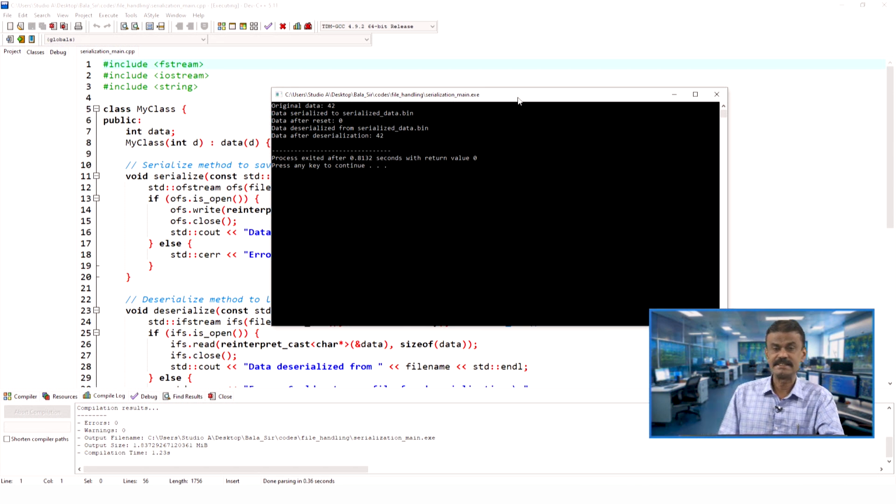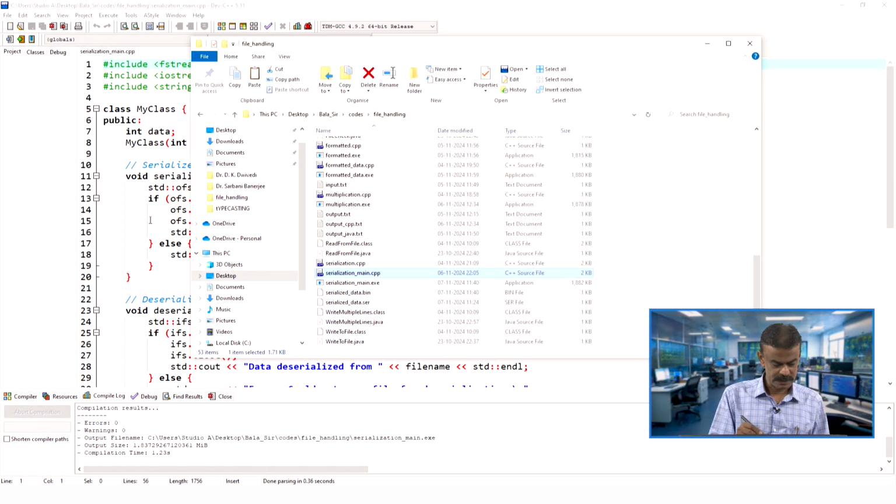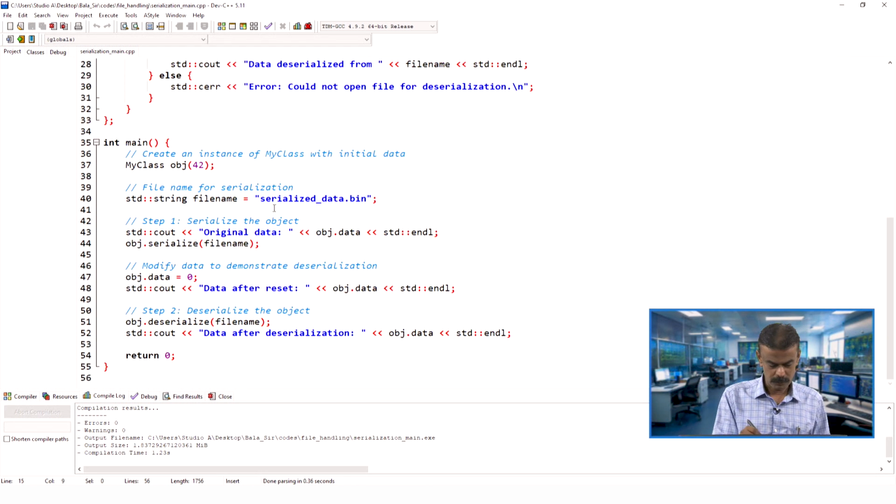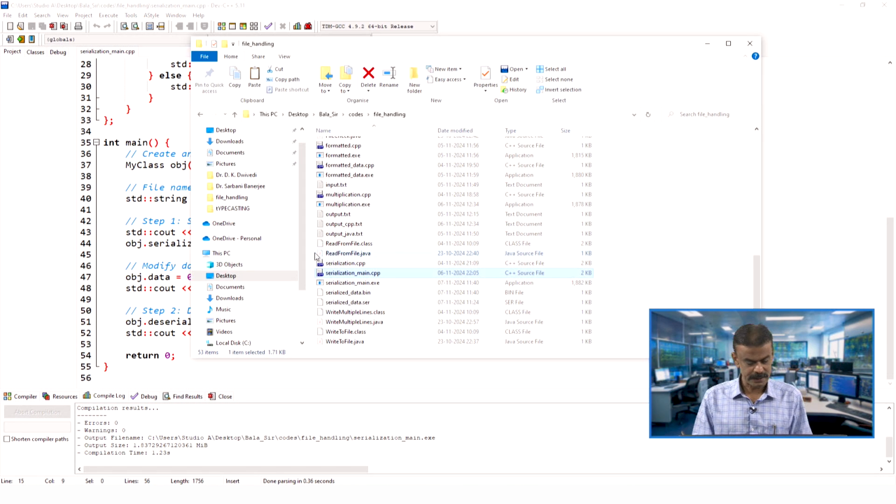For the deserialization, you are setting the object to 0 and then it is trying to read from the binary. Then you can see that after deserialization the value is 42, and you can see that bin file in that directory. So, what is the name of the file? We will just check in the program. The name of the file is serialized_data.bin. So, you can see that, yes, serialized_data.bin.